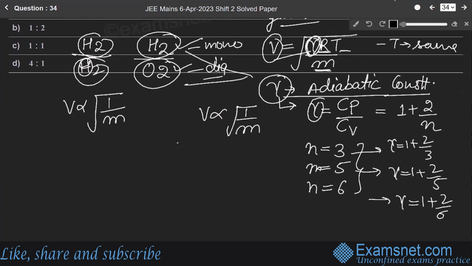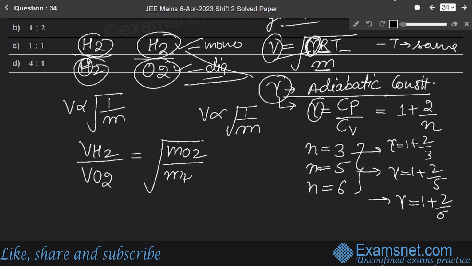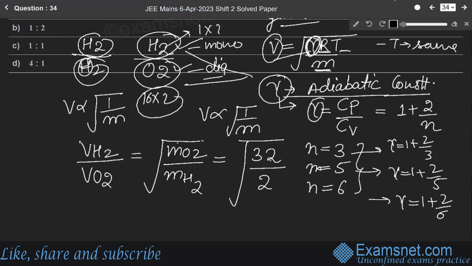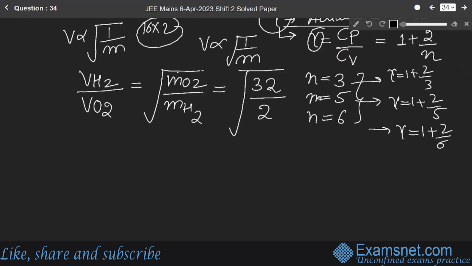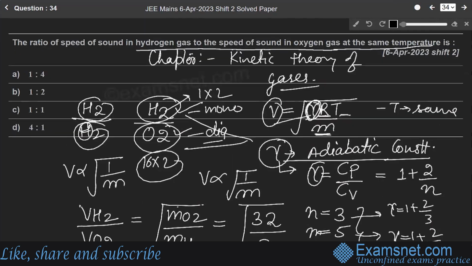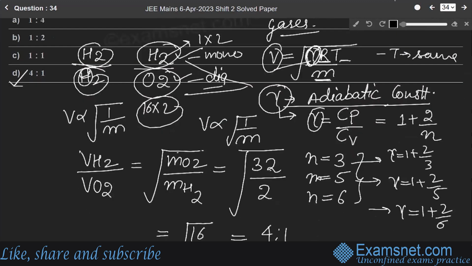Okay. So V of H2 over V of O2 is equal to the square root of the mass of O2 over the mass of H2. So the mass of O2 is 32 over the mass of hydrogen, 2. Since they are diatomic gases, 16 into 2 is 32, and for hydrogen, 1 into 2 is 2. Okay. So it will become the square root of 16 over 1, which is 4:1. So the correct answer is option D, 4:1. Got it?